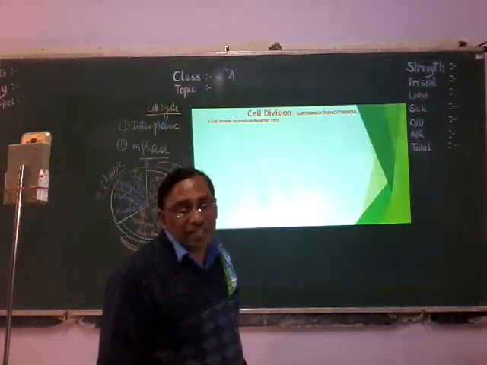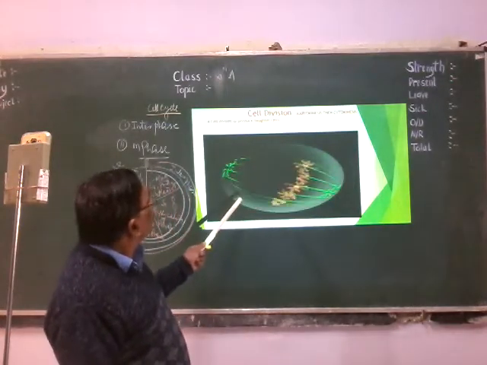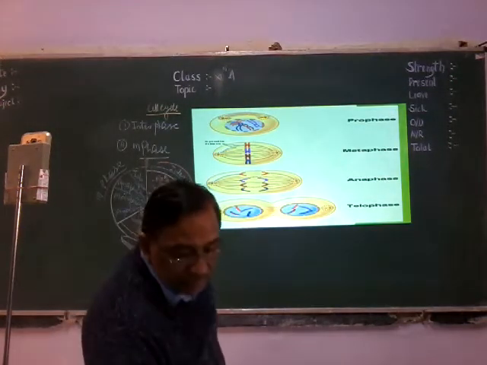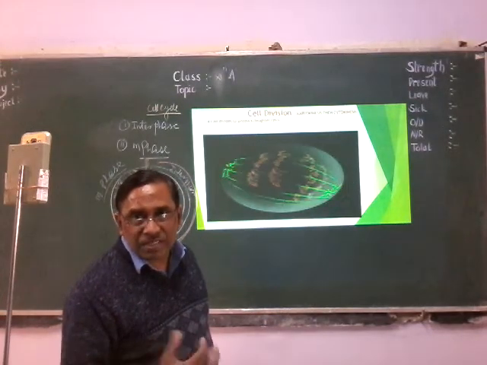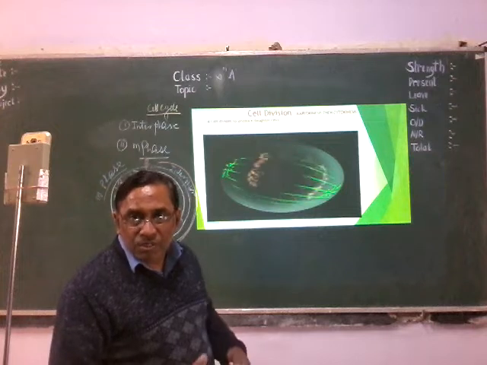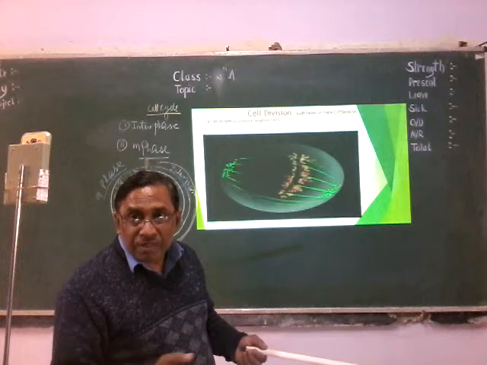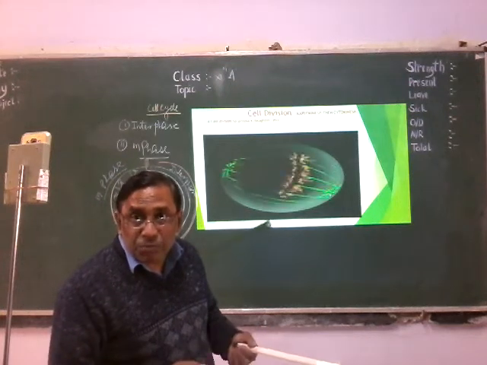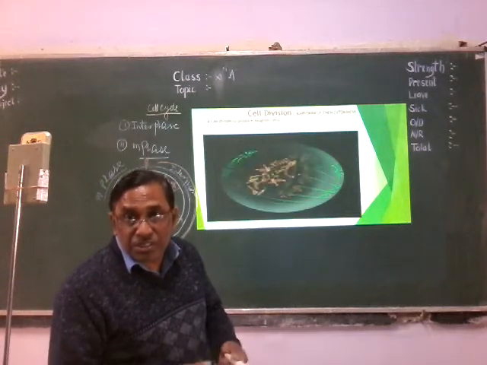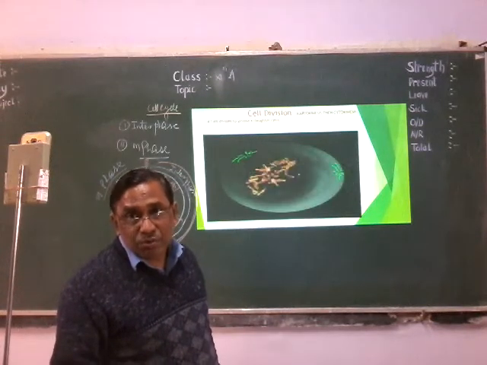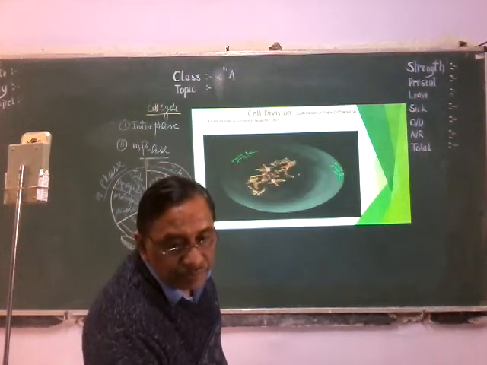Here we can see how a cell divides. You see the cell again and again is going to divide to form daughter cells. Again and again, the nuclear membrane and nucleolus disappear, the centrosome forms two centrioles which reach the opposite poles, then get attached to the centromere of the chromosome and start pulling, then the chromosomes separate, then two nuclei develop, then the cytoplasm also undergoes constriction and cytokinesis occurs, then two cells. From one cell, two cells are going to form. This way again and again the cell undergoes division.